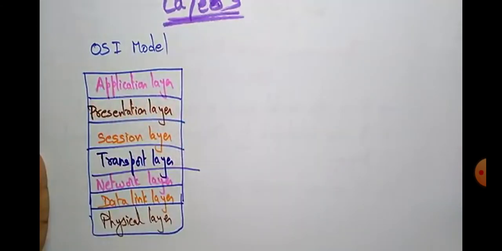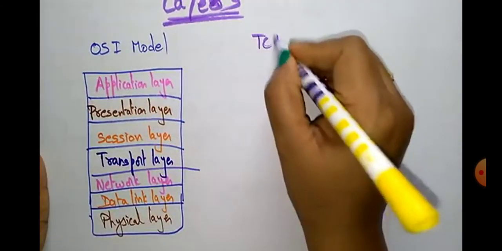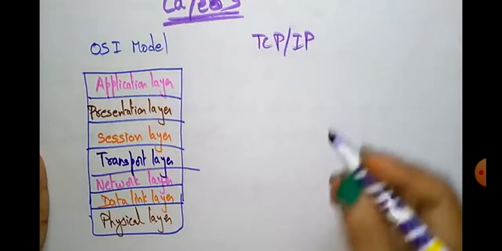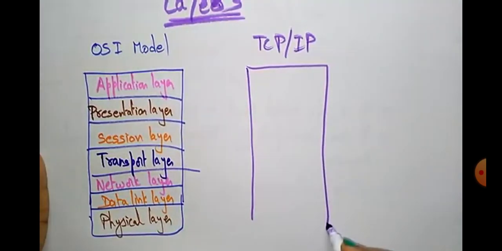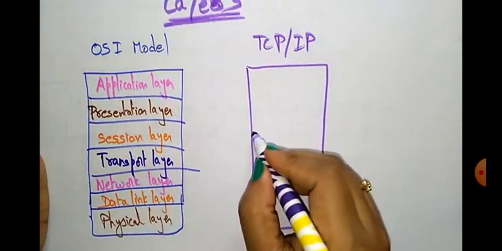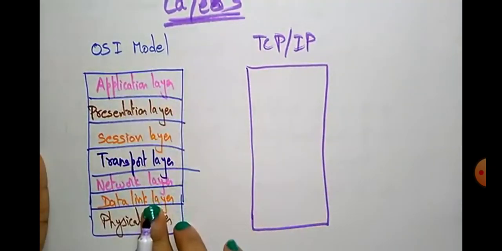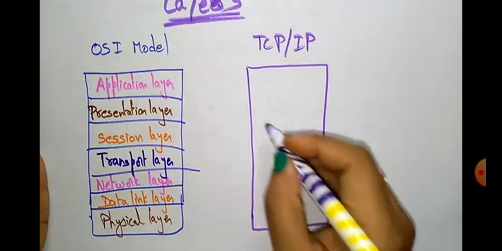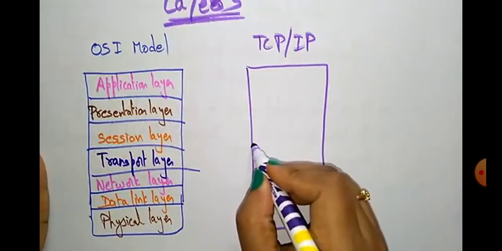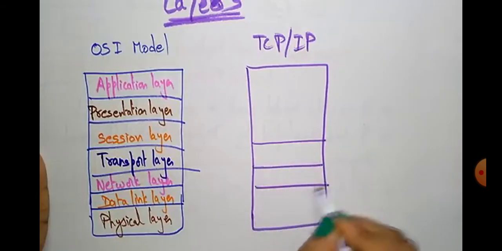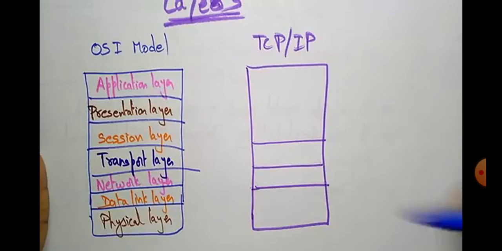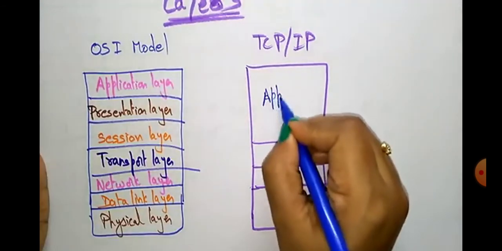Now coming to the TCP/IP model. What are the layers present in TCP/IP? Here you have total 7 layers, but in TCP/IP you have only 4 layers: application layer, transport layer, network layer, and data link layer. So this is the application layer.